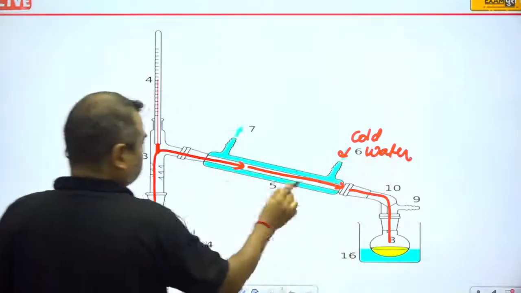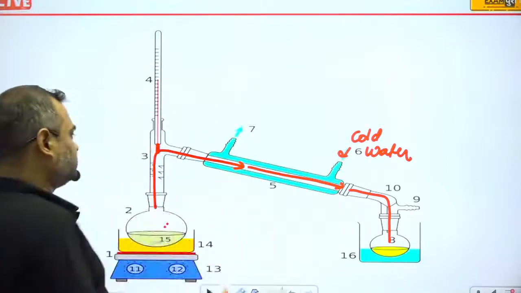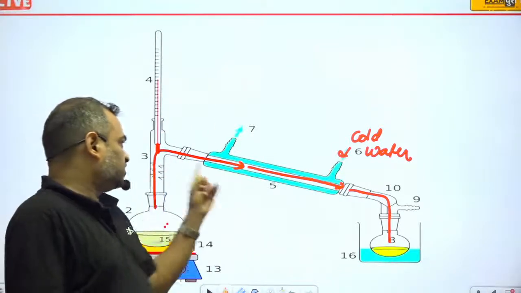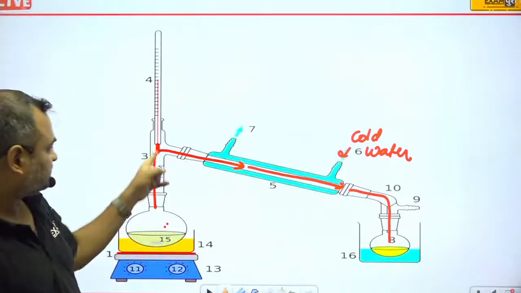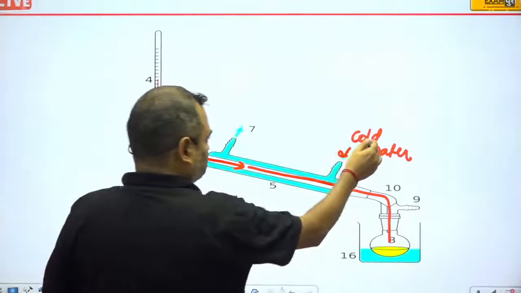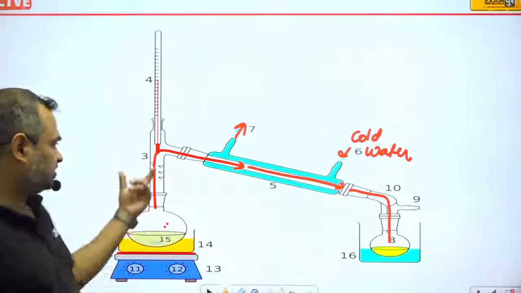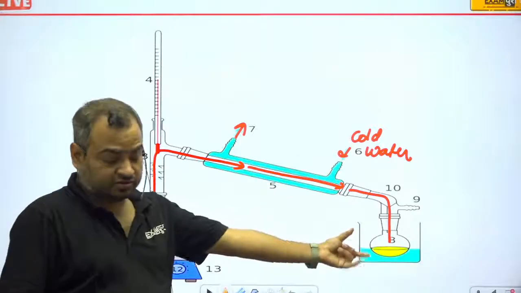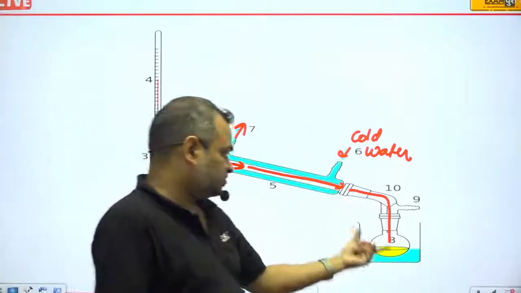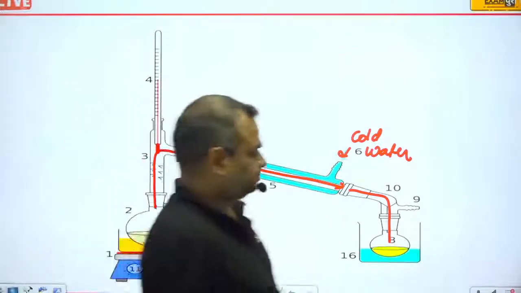Okay, and this is a hollow tube, and the hollow portion is connected to the upper portion of this pot. So in this way the cold water enters and the hot water comes out. In this way the vapor gets condensed, and then the alcohol is collected.